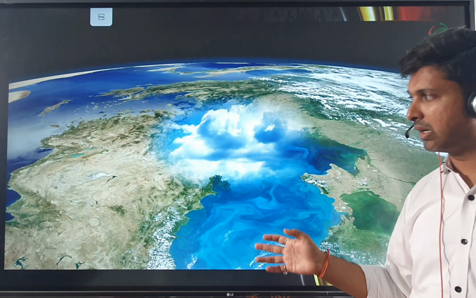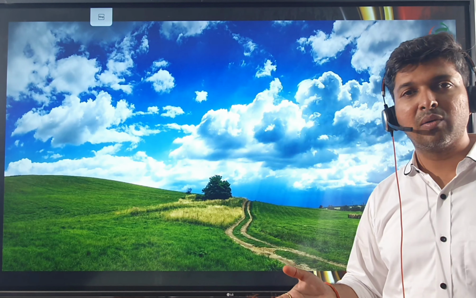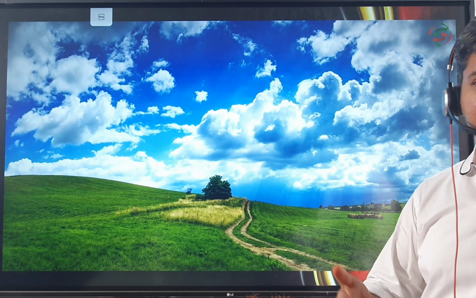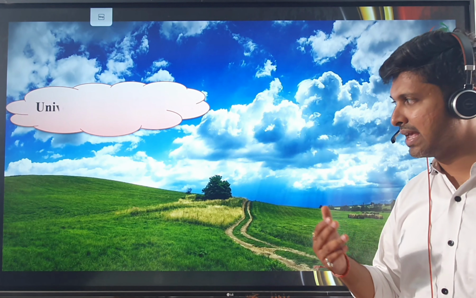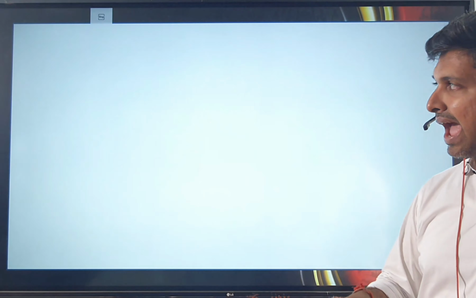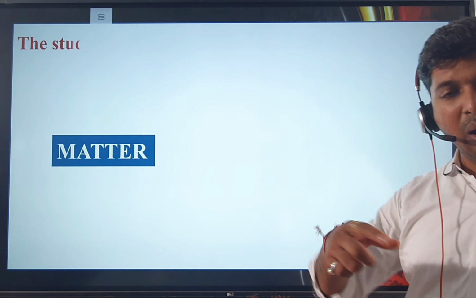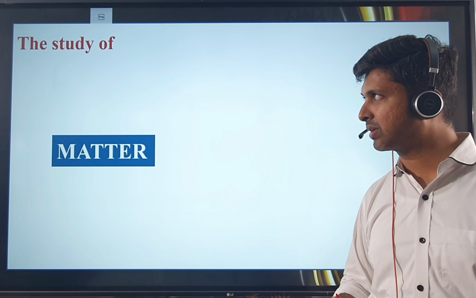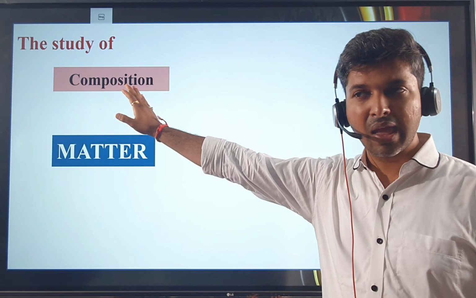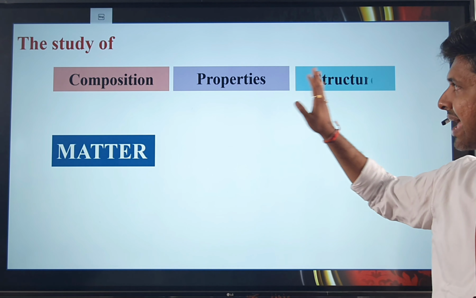Falling back to the earth, whatever you can see and whatever you cannot see, all that is made up of matter. We have discussed earlier that matter is anything that occupies space, and it is made up of molecules, elements, atoms. So it's all revolving around chemistry. So what exactly is chemistry? It is the study of composition, properties, and structure.